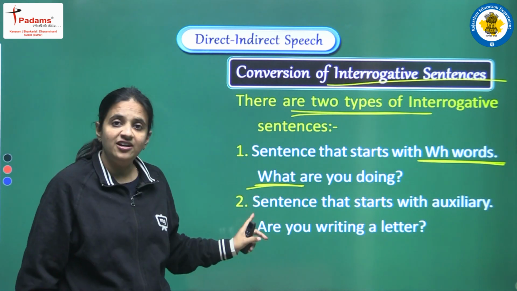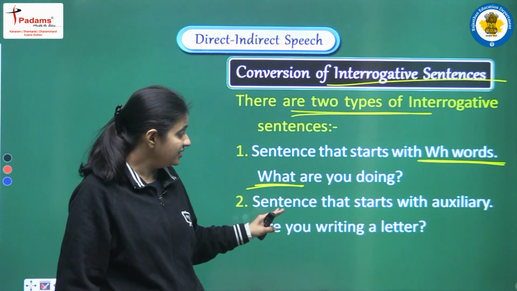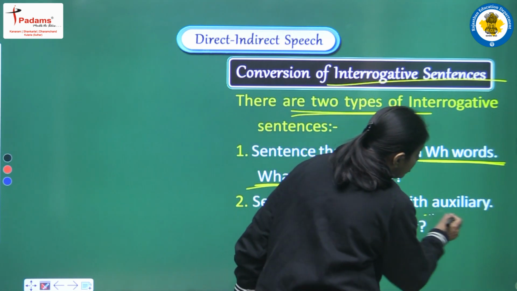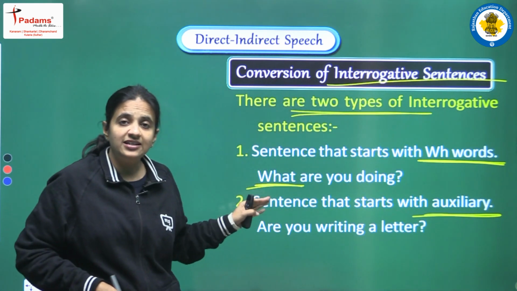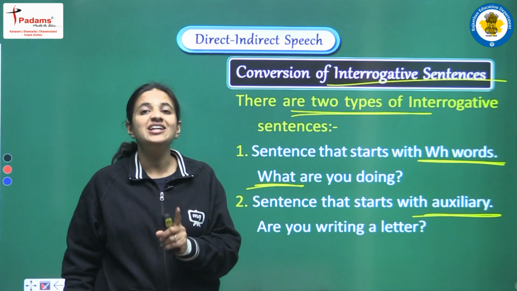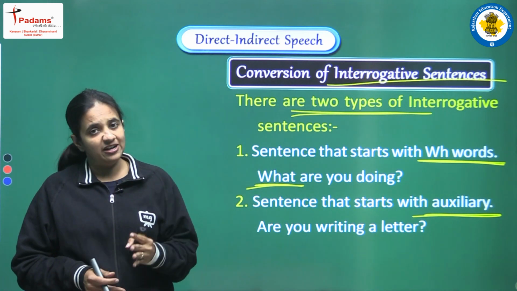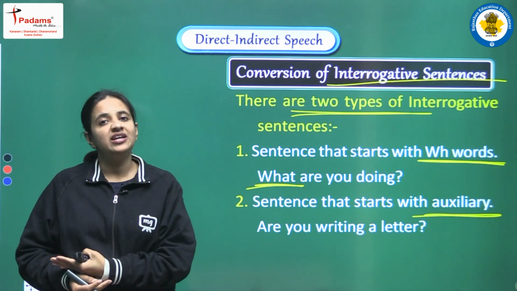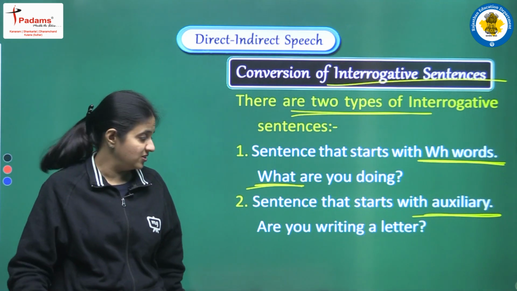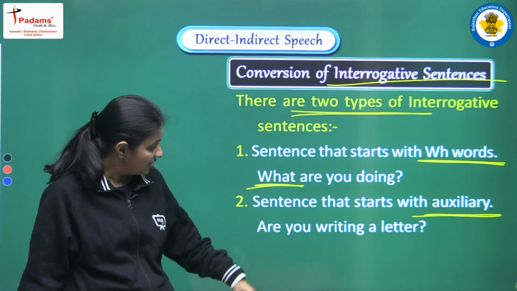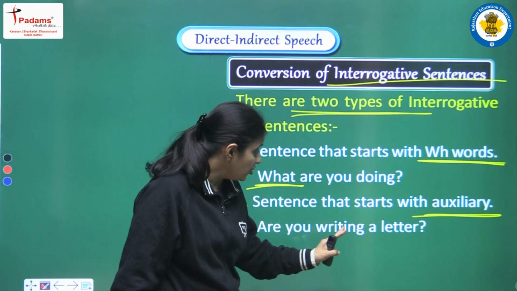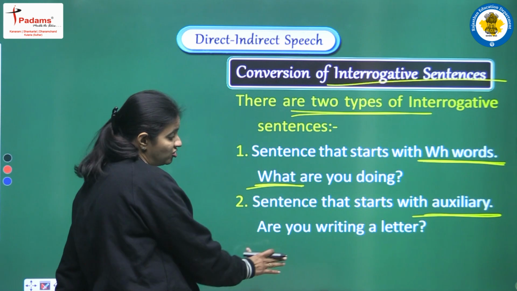Now let's see the second category. The second category of interrogative sentence is the sentence that starts with any auxiliary verb. In such a sentence we won't have any WH word, and in the place of the WH word we will have an auxiliary. Auxiliary means we can have any helping verb, or any modal auxiliary also. The example here is, are you writing a letter? This is also an interrogative sentence.